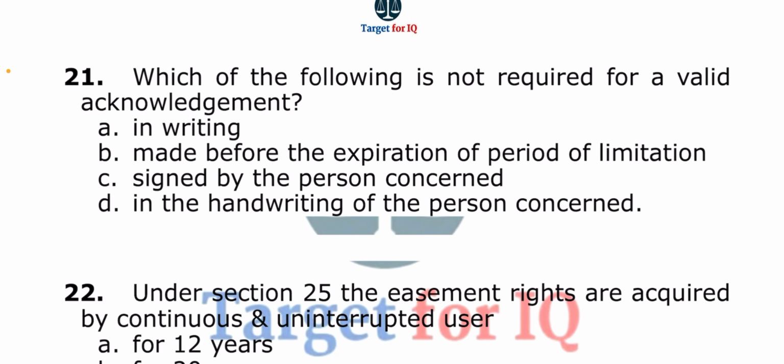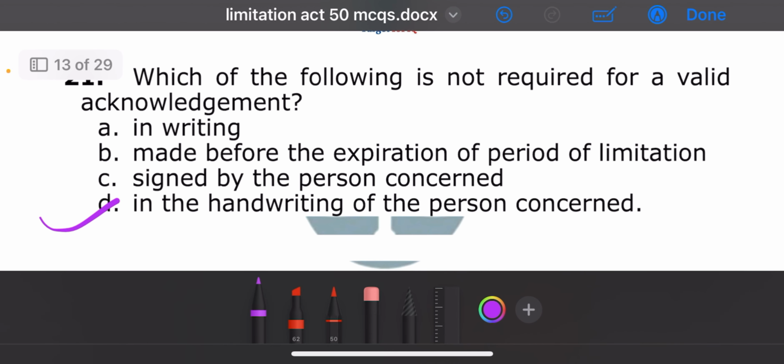Next question. Which of the following is not required for a valid acknowledgement? A. In writing, B. Made before the expiration of period of limitation, C. Signed by the person concerned, or D. In the handwriting of the person concerned. The correct answer is option D. In the handwriting of the person concerned.